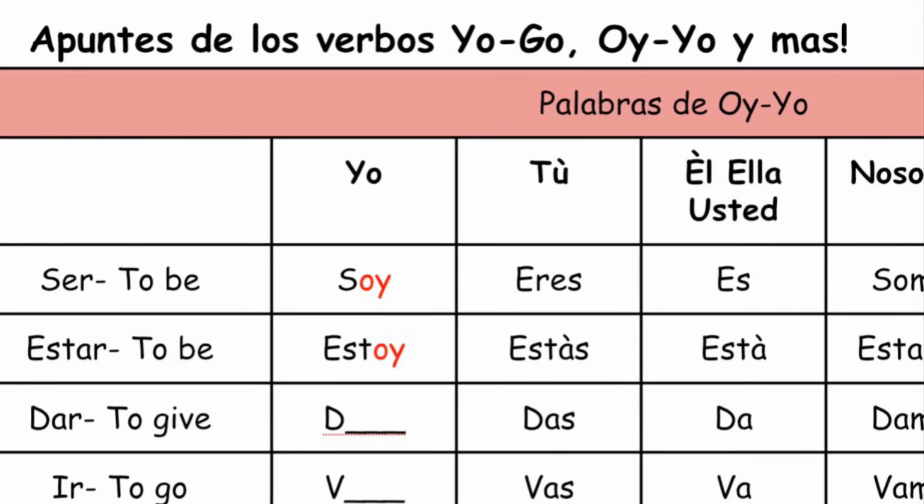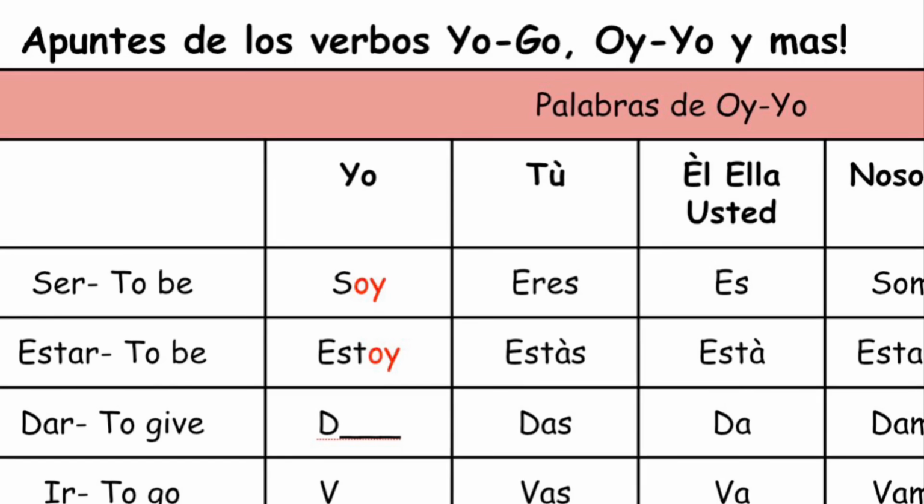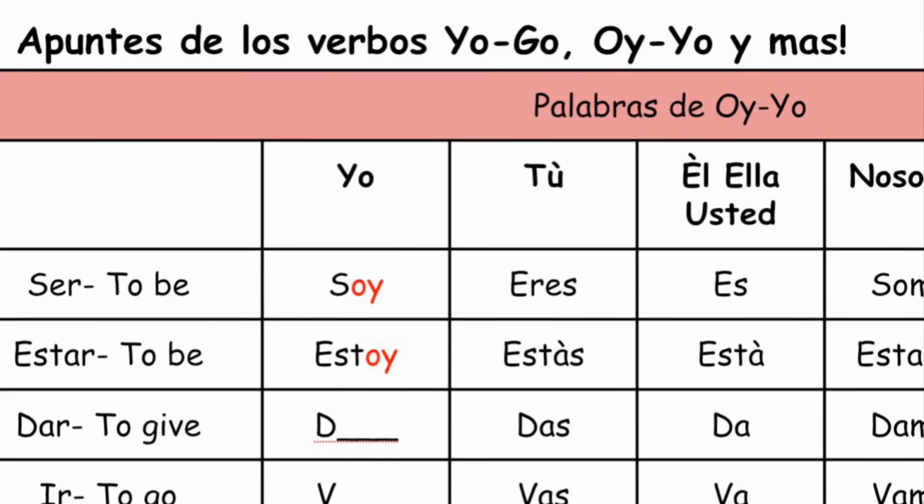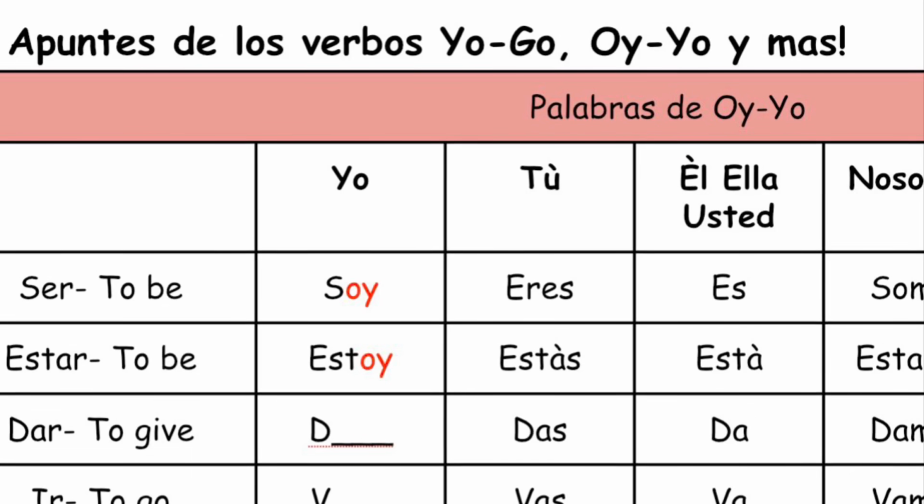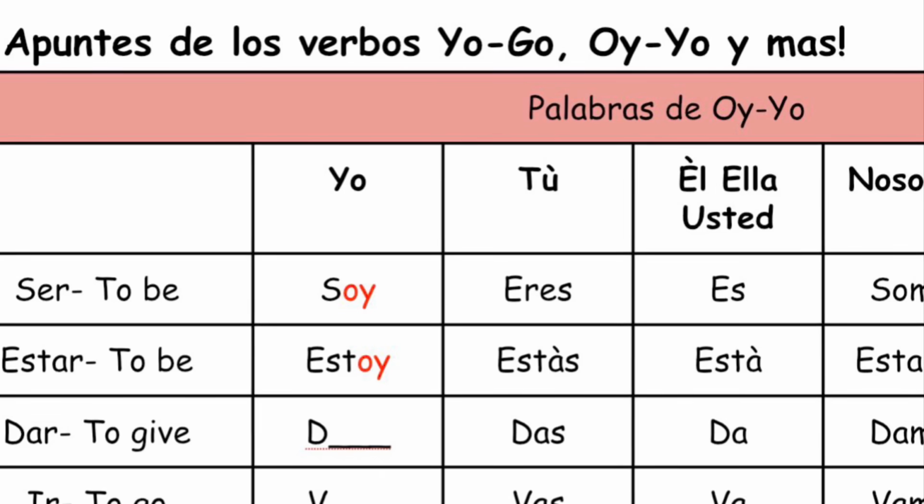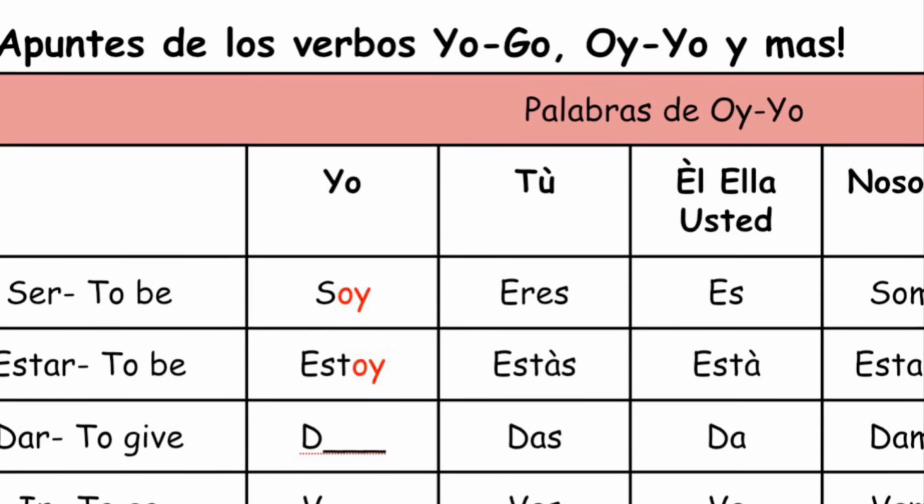There are two other oi-yos that you need to know. There's dar, which means to give. The rest of the verb conjugates regularly, but it's an oi-yo verb. Can you conjugate dar in the yo form? Pause now and fill it in on your OneNote.